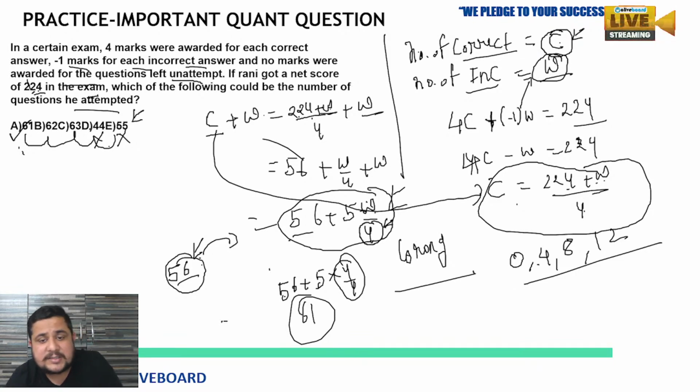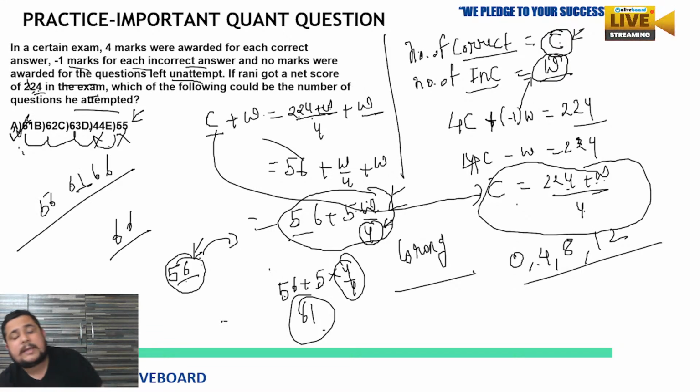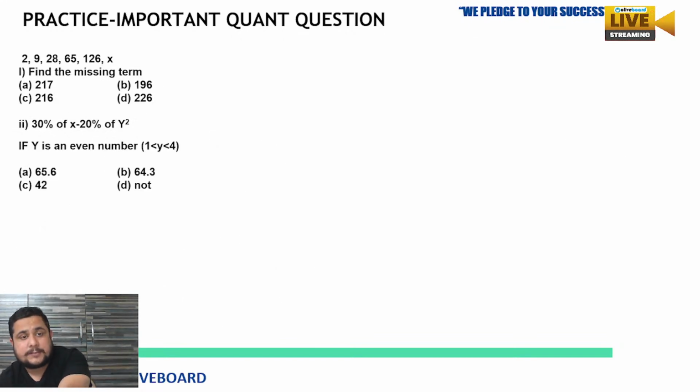Right? Because in the next case, if we include it, we have to put W equal to 8. So 8 upon 4 means 2, 5 into 2 is 10. 10 plus 56 is 66. So 61, 66, 56. These are the first three possibilities. And we can see from the first three possibilities, one is available, option A. So that will be our correct answer.